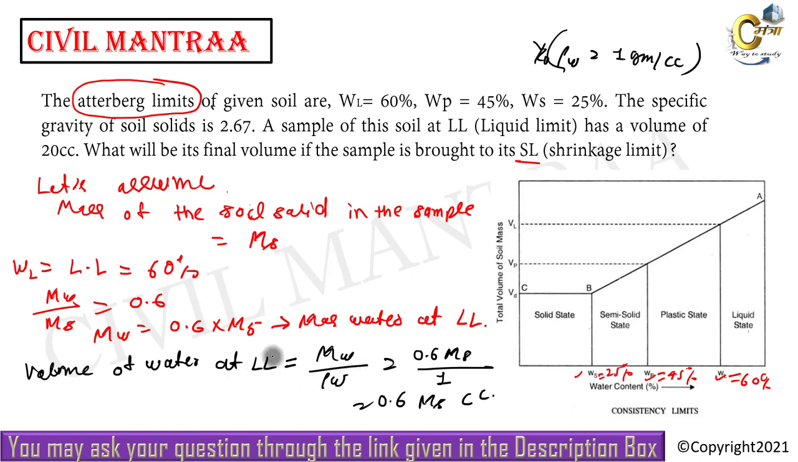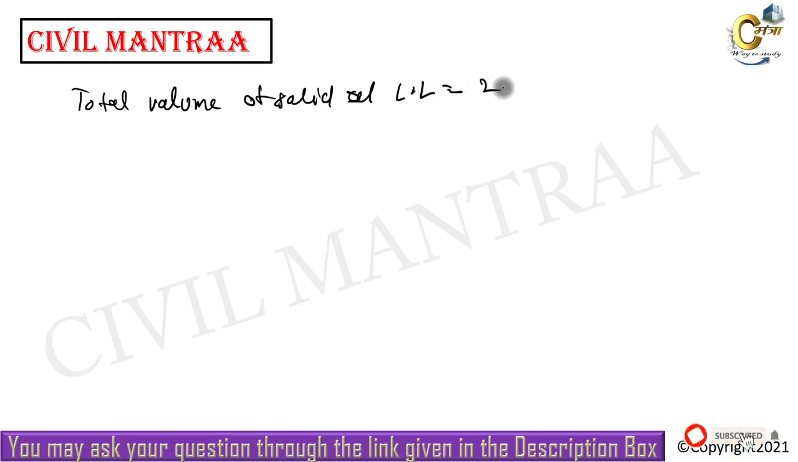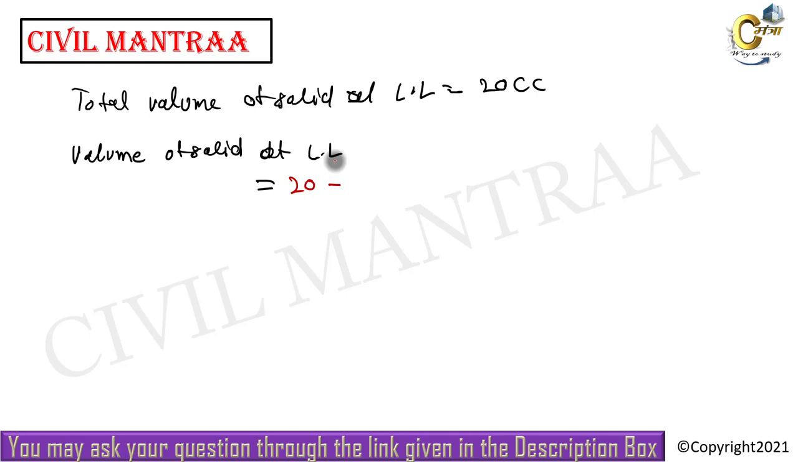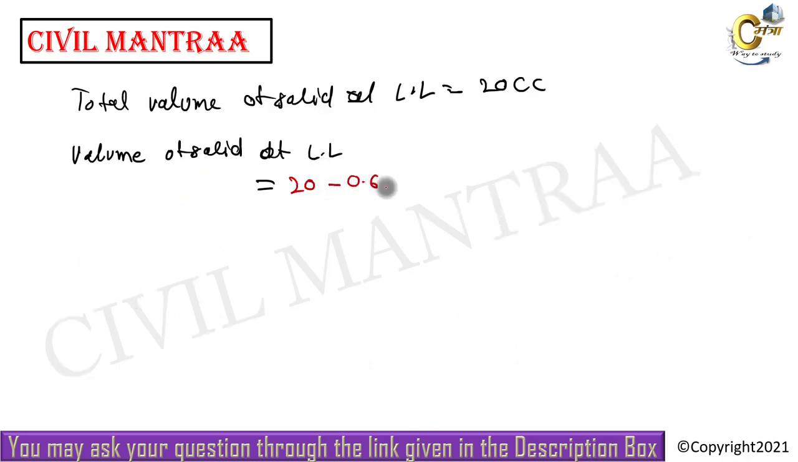Now let us see what will be the volume of the solid. The total volume at liquid limit is 20 centimeter cube. Now we can calculate the volume of the solid at liquid limit. It can be calculated as total volume minus the volume of water. We already calculated the volume of water as 0.6 Ms. Let us write here 20 minus 0.6 Ms.